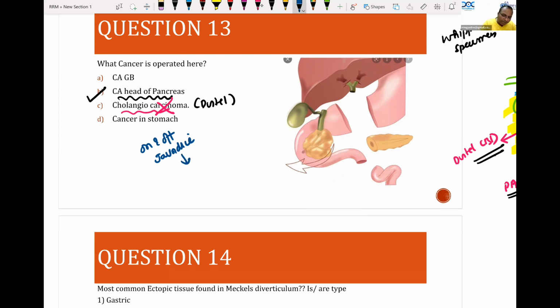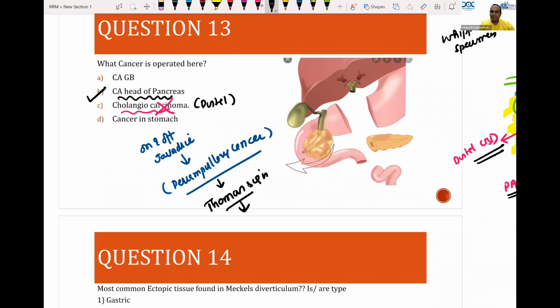Yes, periampullary cancer is the best answer in such cases. Periampullary cancer only will get waxing and waning of jaundice, and they will get bleeding associated with jaundice. They will get Thomas sign. What is Thomas sign in periampullary cancer? Thomas sign is silver stools. Please remember these points are classical.